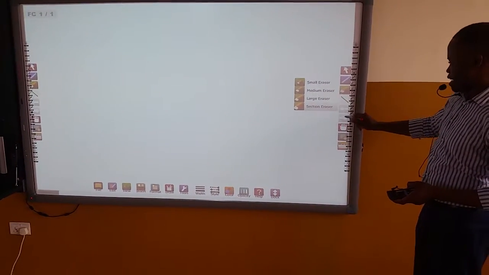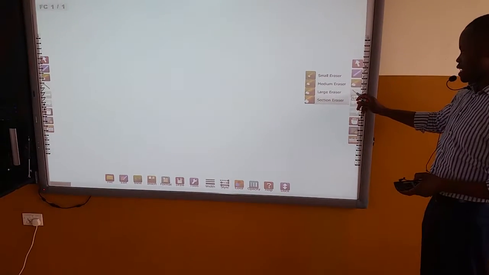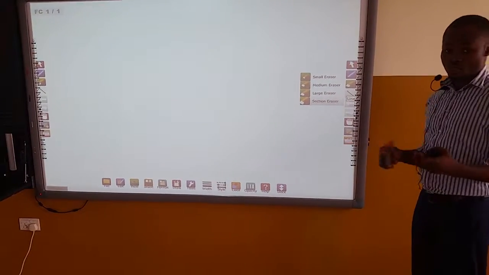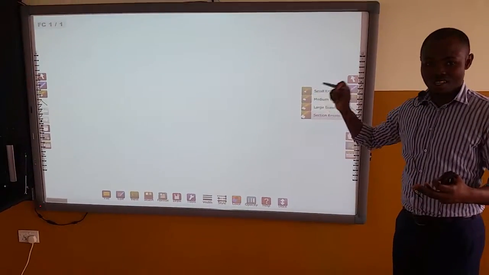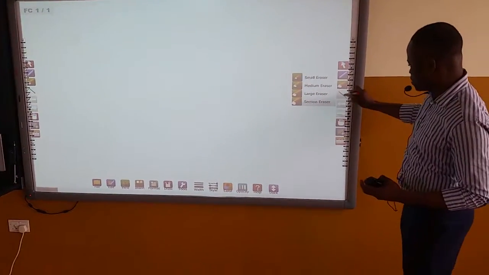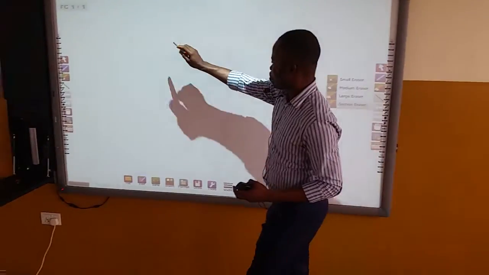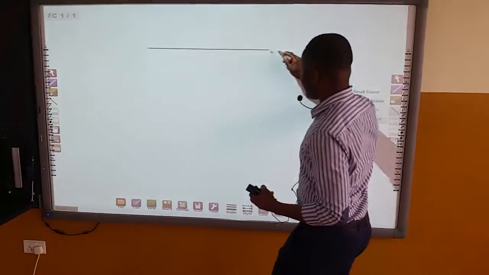Our next tool is the line tool. The line tool is used for drawing straight lines on the interactive board. So once we select the line tool, okay, click on that, you drag.